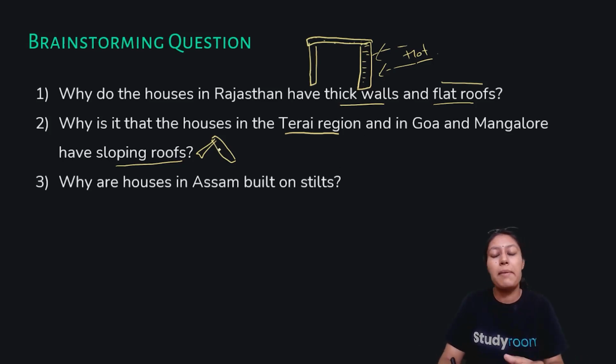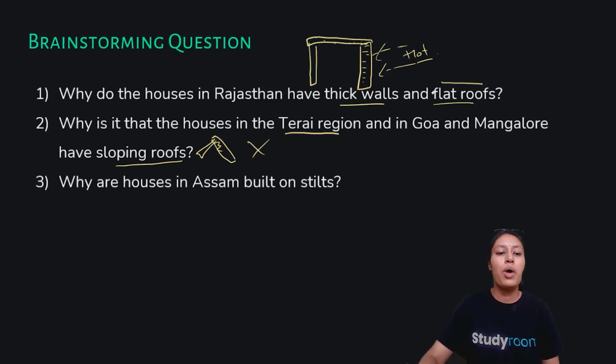By rainfall, I mean very heavy rainfall. Due to sloping roofs, the water does not collect on the roof. They get rid of the water by the slopes they have made, and the water goes to the ground, and ground level water increases. So to avoid the collection of water and get rid of the excess water, because these are regions which already have very heavy rainfall, that is why the Goa, Mangalore, and Tarai regions have sloping roofs.